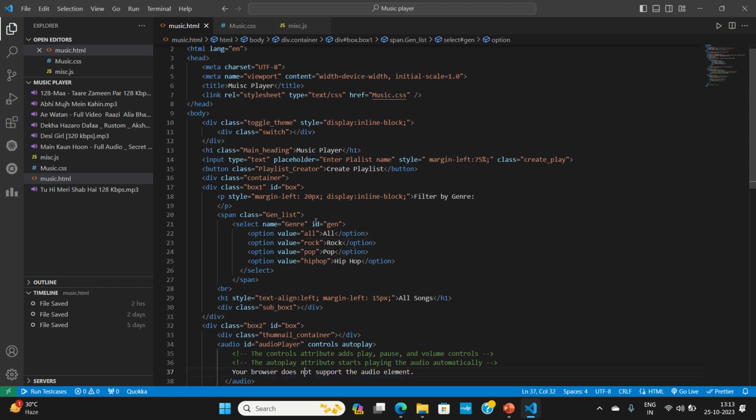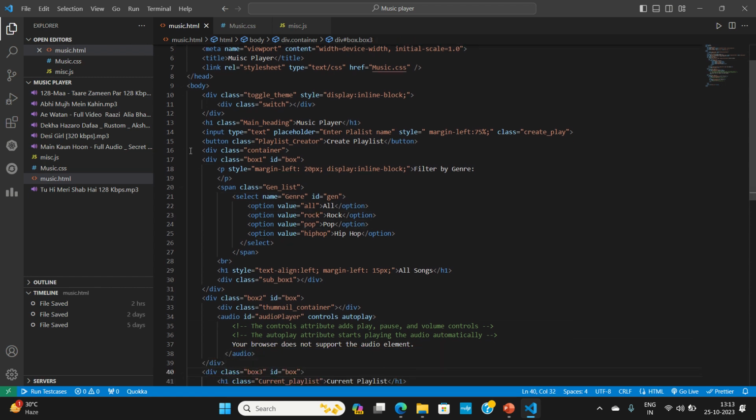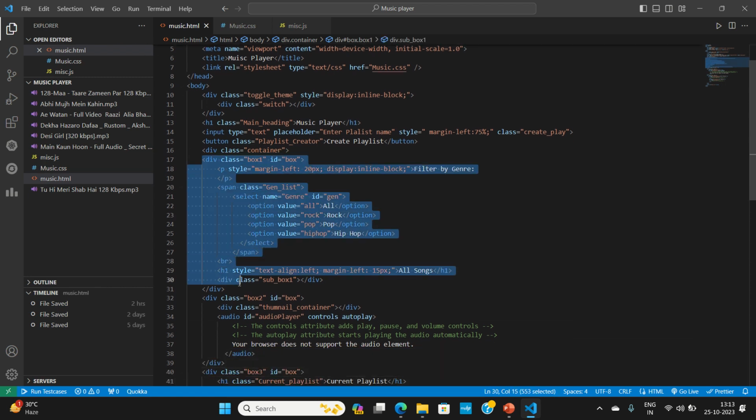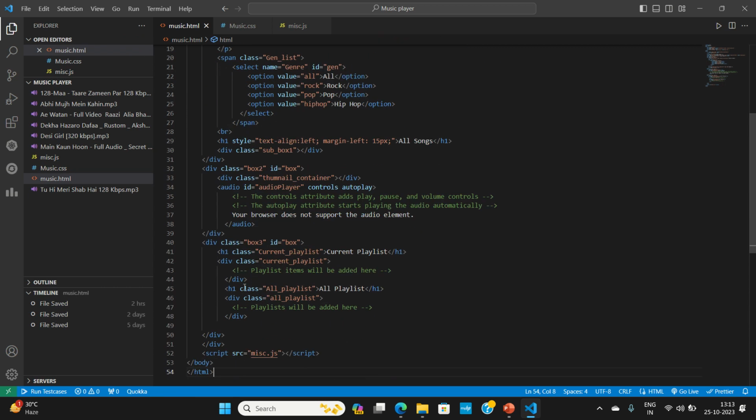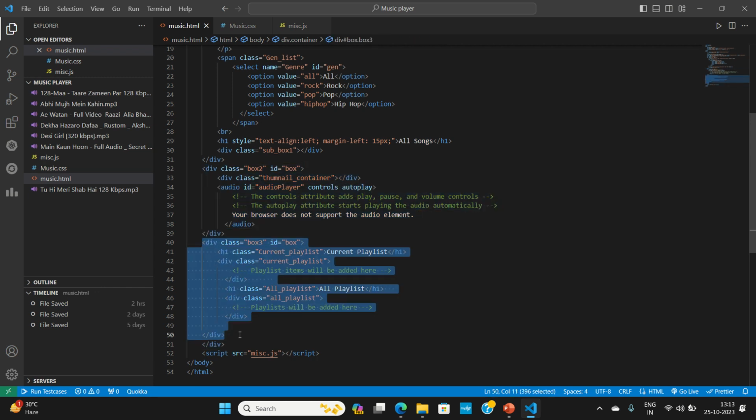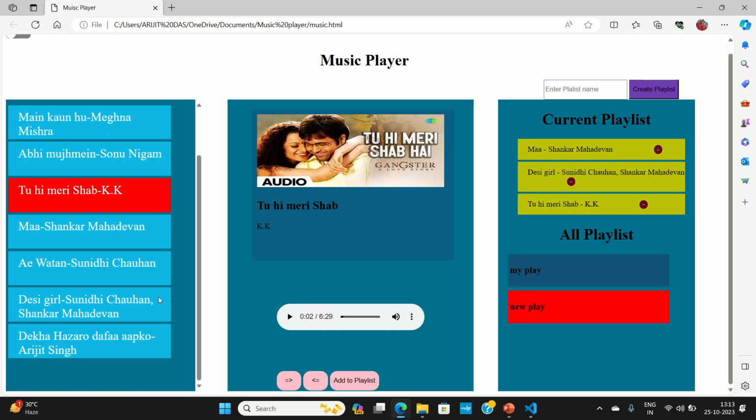Then I have created three divs. The first div is to show the list of all the songs that we have. The second div is to render the current song that I am playing with the image and the artist name. The third div is for the playlists and all. This is my first div, this is my second div, and this is the third div.